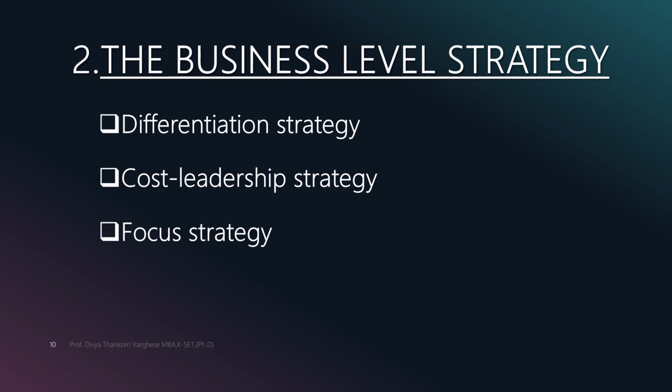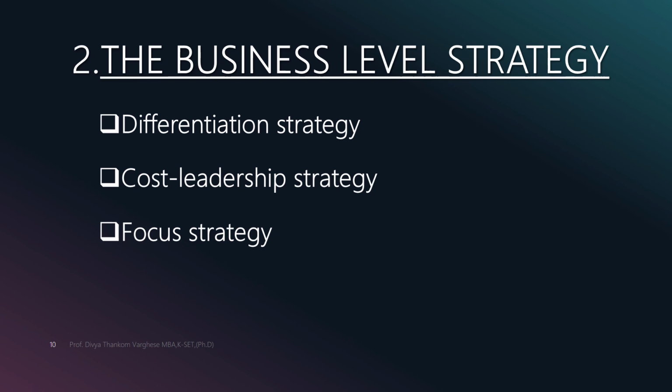The second level of strategy in strategic formulation is the business level strategy. Michael Porter suggests that a business should thoroughly analyze its industry and then define a competitive niche by adopting one of the three generic strategies. The first one is differentiation. Differentiation strategy attempts to develop an image of its product or service. It might be differentiated by attributes such as quality, design, and service. The second one is cost leadership strategy.